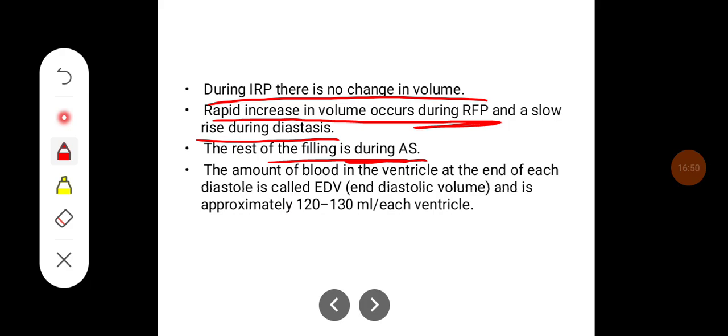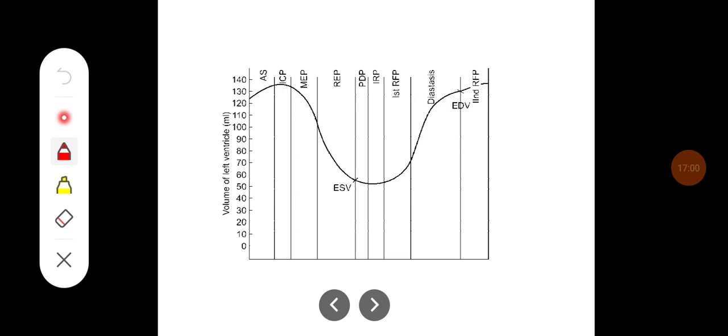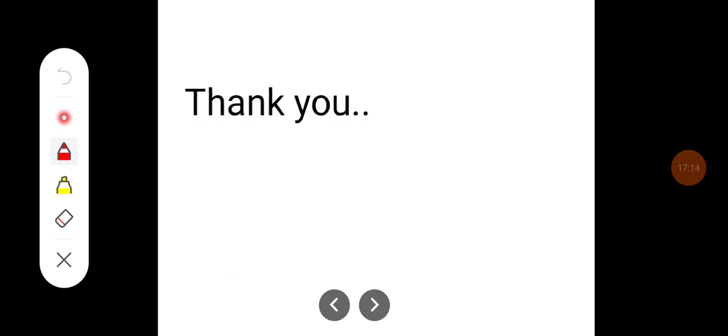The amount of blood in the ventricle at the end of diastole is called end diastolic volume, and it is around 120 to 130 ml. So these are the volume changes which occur in the systole, and in the diastole the ventricular volume is going to gradually increase. This is in brief about cardiac cycle.